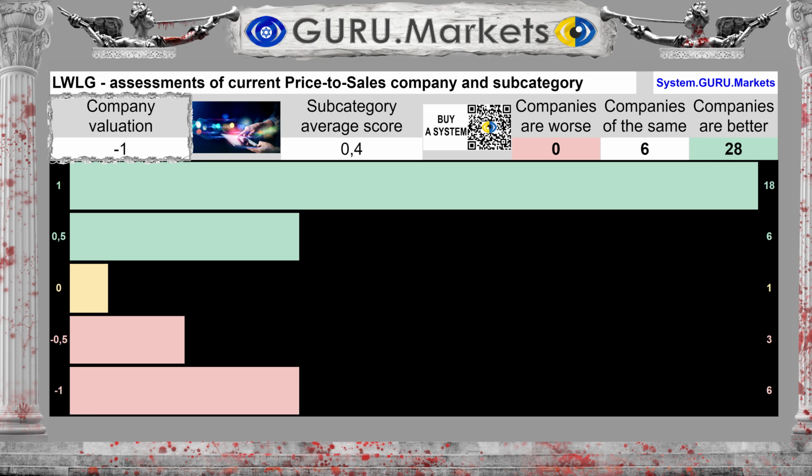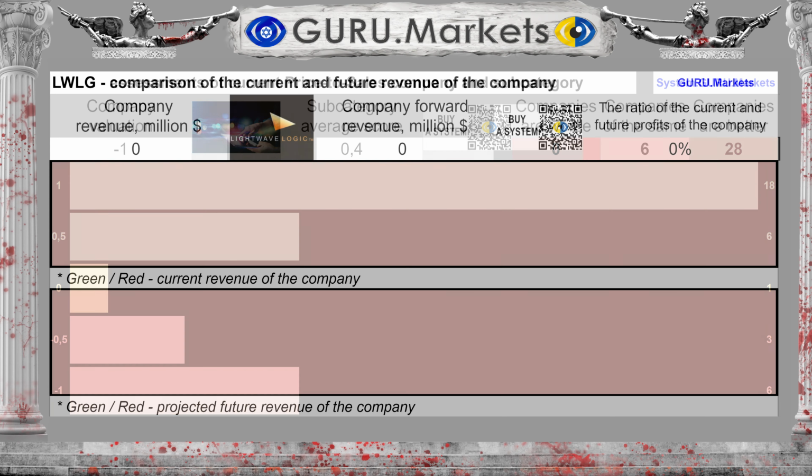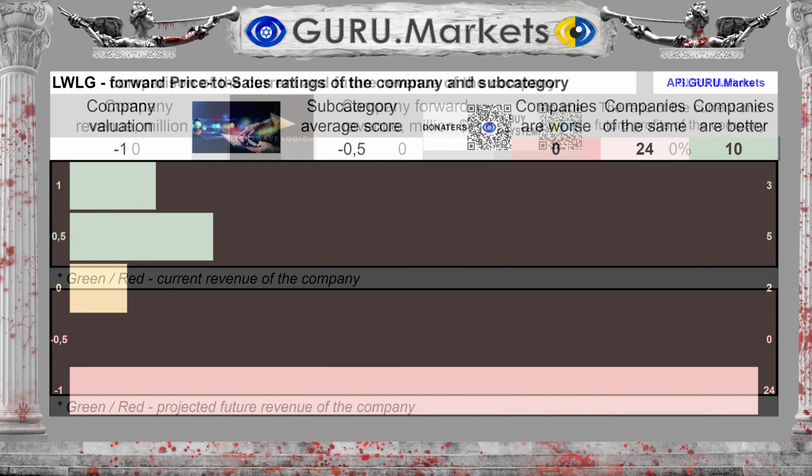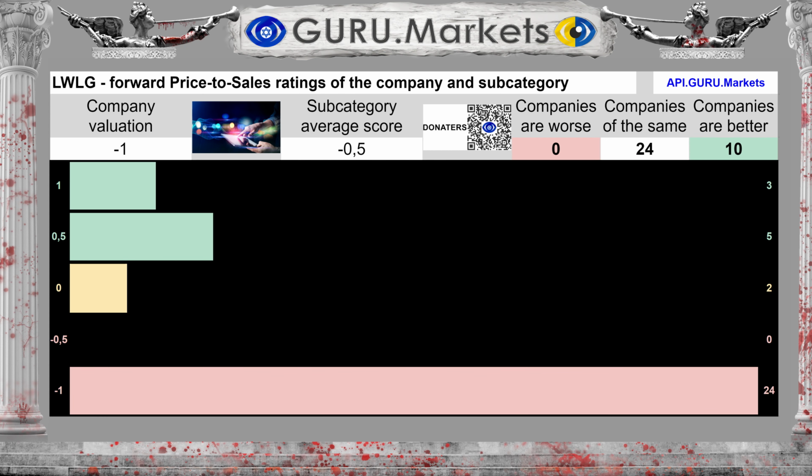Bad, -1 point. Revenue for the last 12 months was $0 million. Future revenue for the next 12 months is unknown. And this is bad for the company's price. Assessment of projected future sales performance in comparison with the performance of subcategory companies.